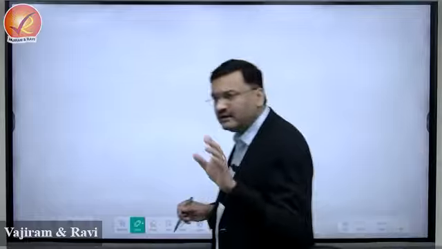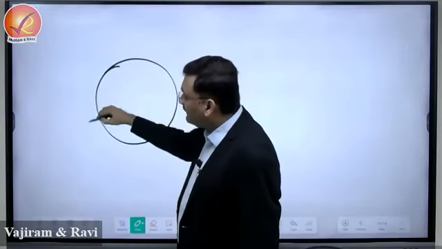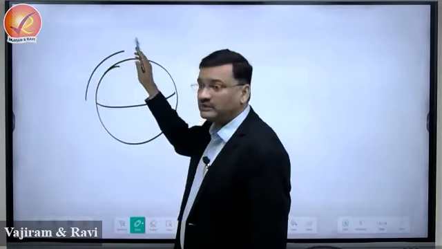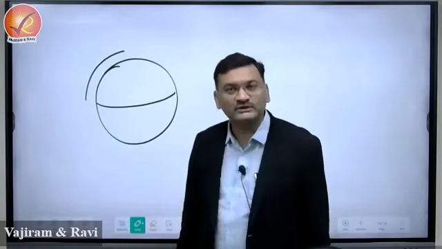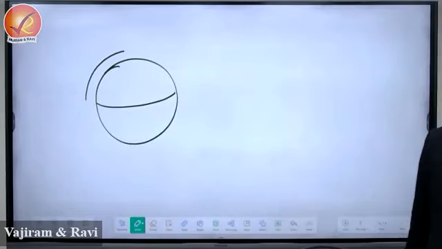Insolation, incoming solar radiation. Okay? Is there clarity on this? Exo means outside, and exogenetic forces are present throughout the surface of the earth. Yes or no? Exogenetic forces are present throughout the earth's surface.